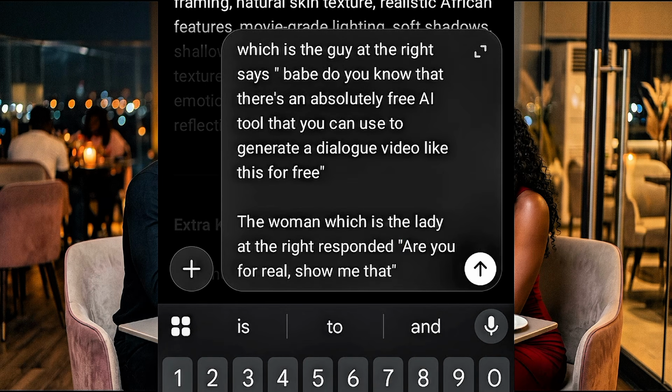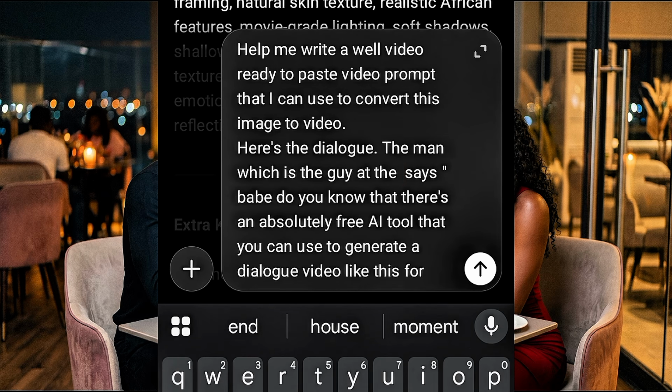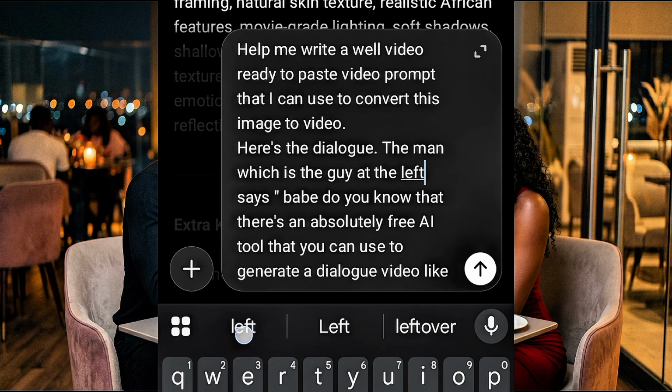All right, so now look at the prompt. Now I say, help me write a well-detailed video prompt, a ready-to-paste video prompt that I can use to convert this image to video. Here is the dialogue. Remember, I say you should give me a video prompt, not image prompt again. And I say, here is the dialogue. That is, this is the conversation, this is the speech that I want them to have, right? I say, the man, which is the guy at the left. Remember I put this double quote.